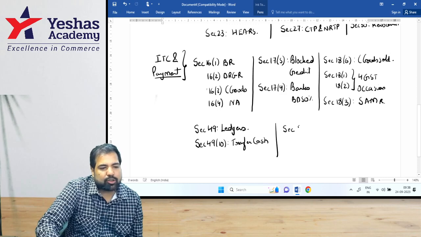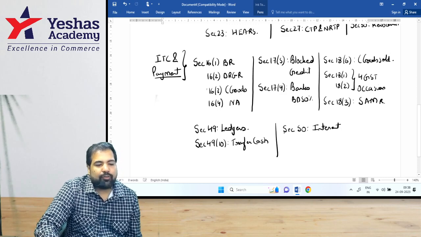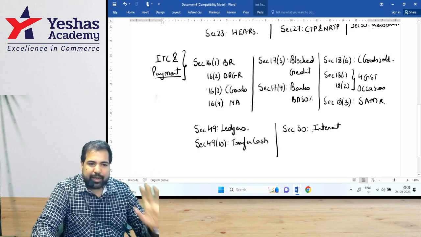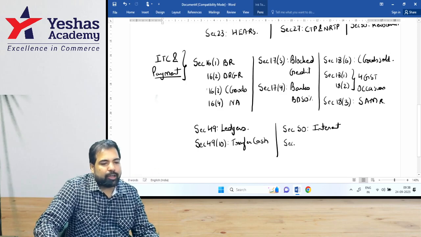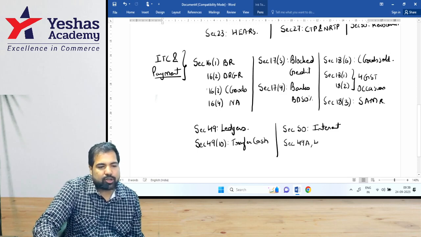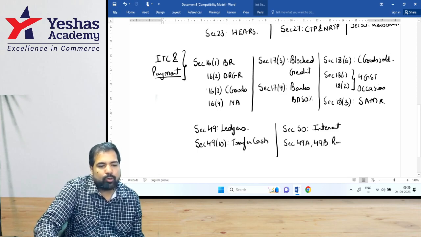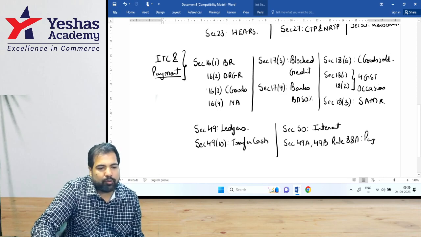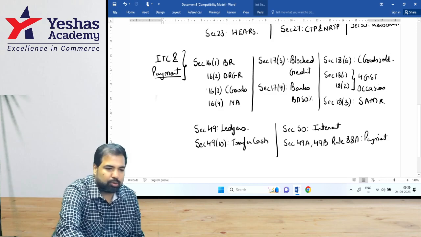Then, guys, there was another section called 50 where you have to pay what now? Interest. And remember, now there is only one interest. What is the rate applicable, guys? 18%. And very important, guys, when you pay electricity bills, section 49A, section 49B, and rule, guys, 88A. Do you remember this? This is payment of electricity bill. So this is what you need to put there.